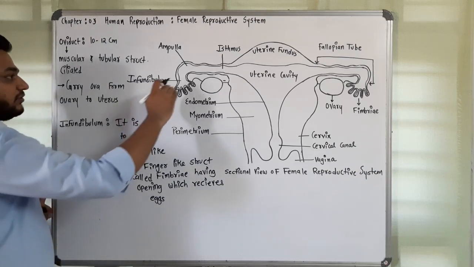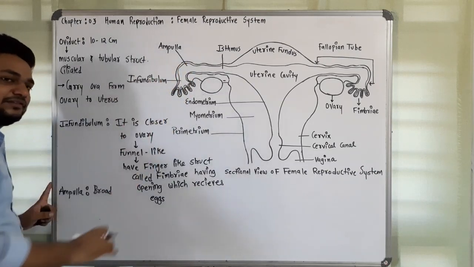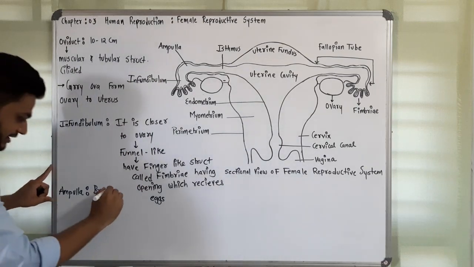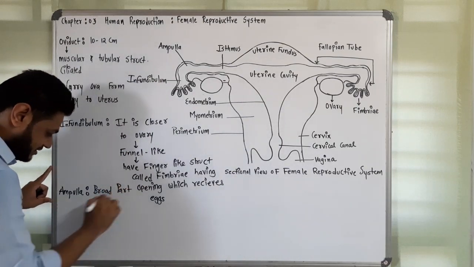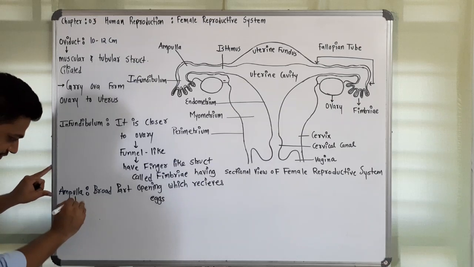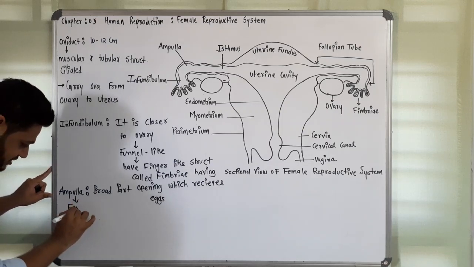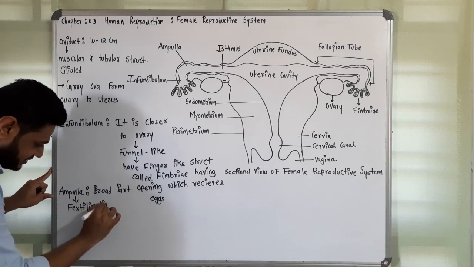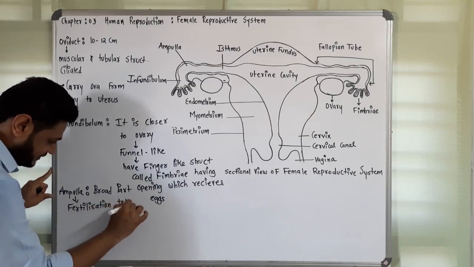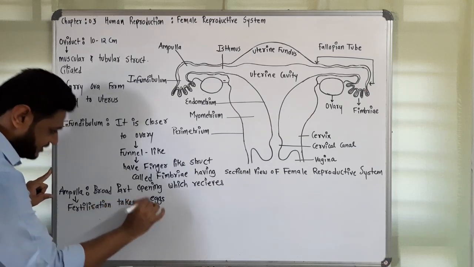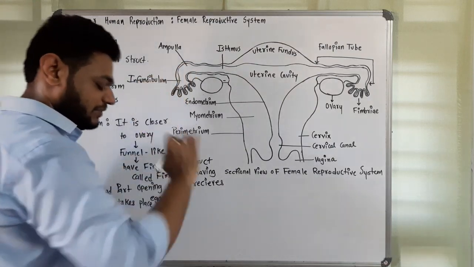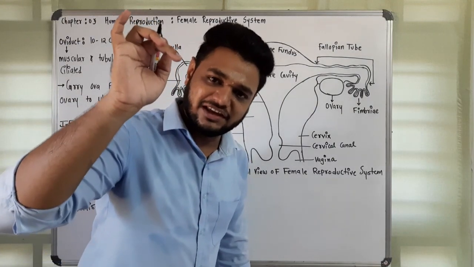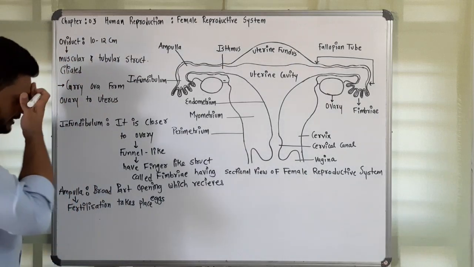Following the infundibulum, there is a broad part called the ampulla. This is the place, a very important question from here: fertilization takes place. Where does the fertilization take place? This is the broad part where fertilization takes place. You have to remember this, right?